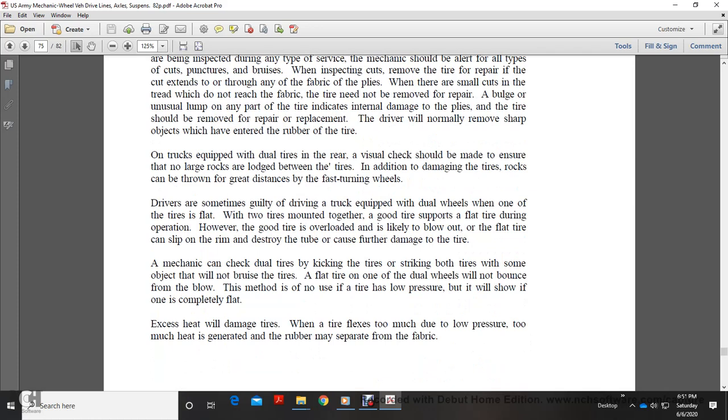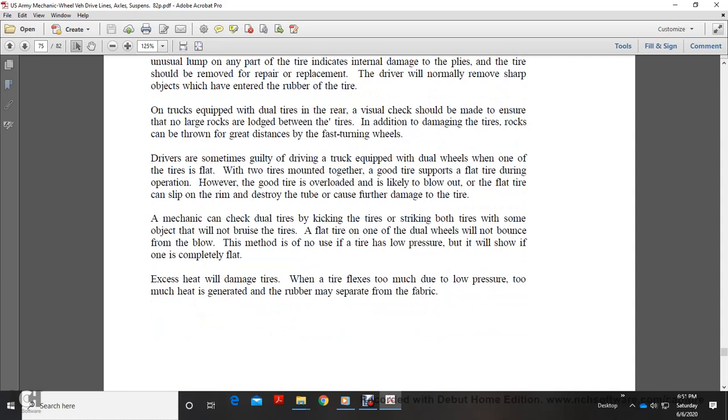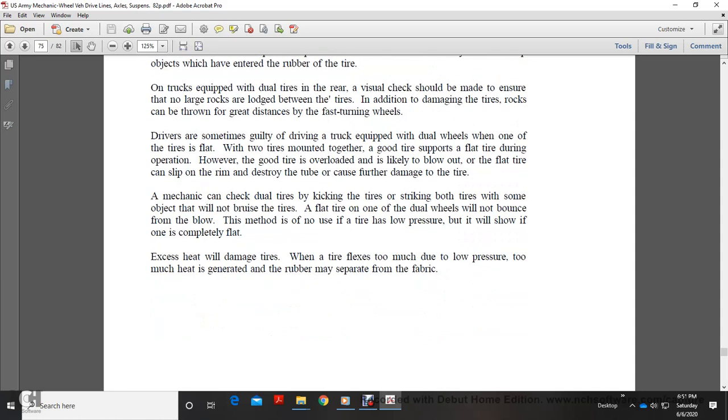of the tire. On trucks equipped with dual tires on the rear, a visual check should be made to ensure that no large rocks are lodged between the tires. In addition to damaging the tire, rocks can be thrown a great distance by fast-turning wheels. Drivers are sometimes guilty of driving a truck equipped with dual wheels with one of the tires flat.